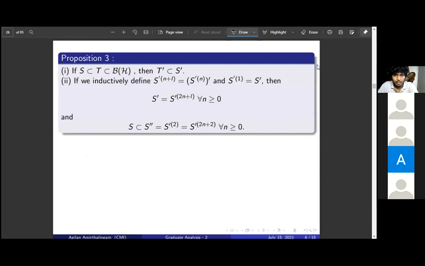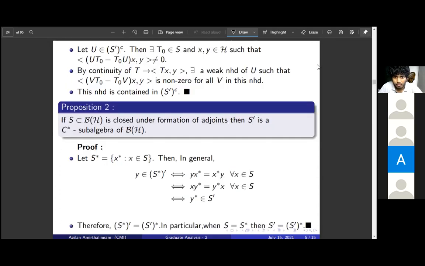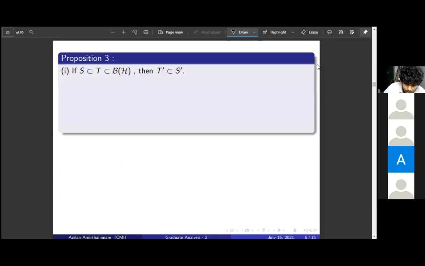Next, for any subset, we can take commutants. We can take S and then we get S dash, and then we can take the commutant of this, and then it keeps going on.